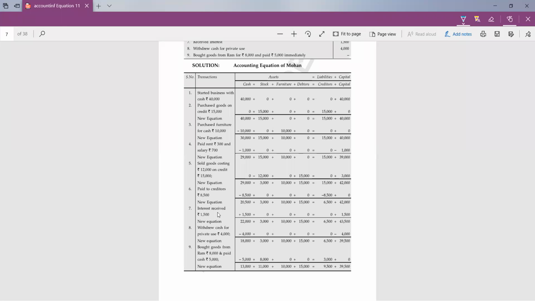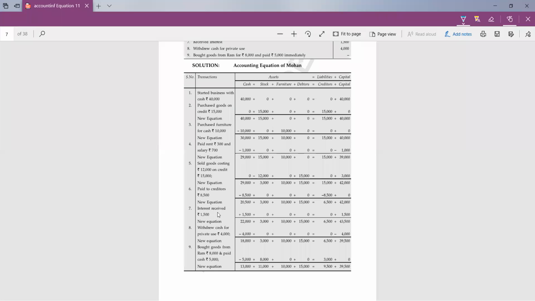Interest received is an income, and whenever we are having any income or expense, they will be treated through capital, because with expenses capital will be decreased, and with income capital will be increased. So all the incomes and profits are added in the capital, this is the rule, and all the losses and expenses are deducted from capital. Okay, Aryan?